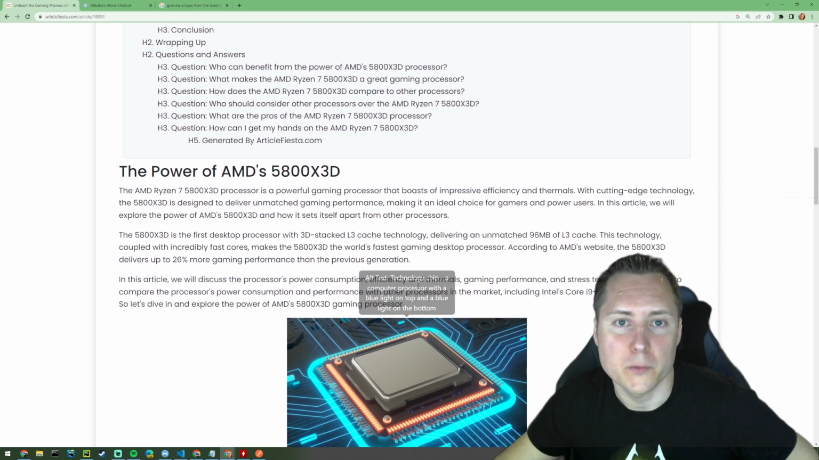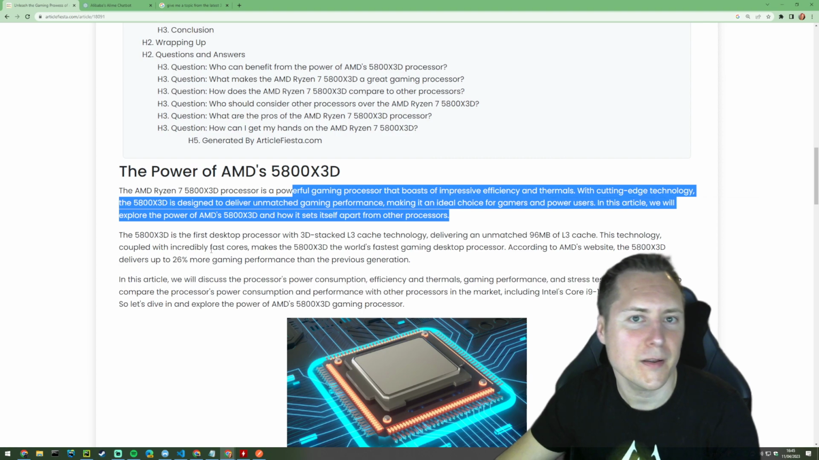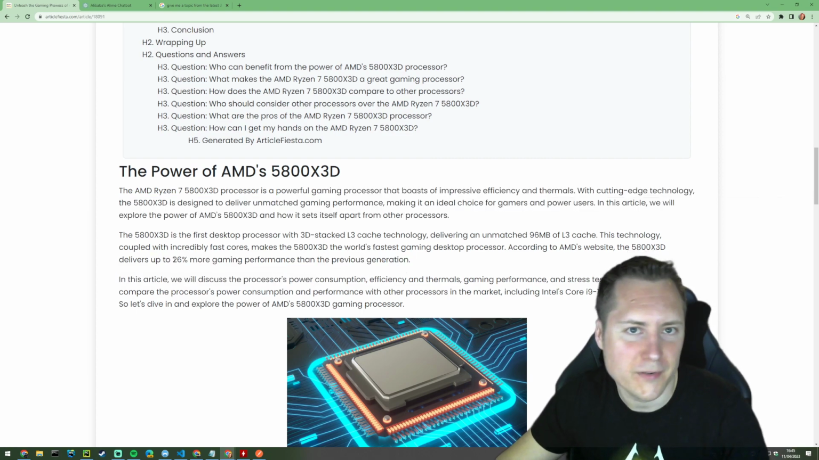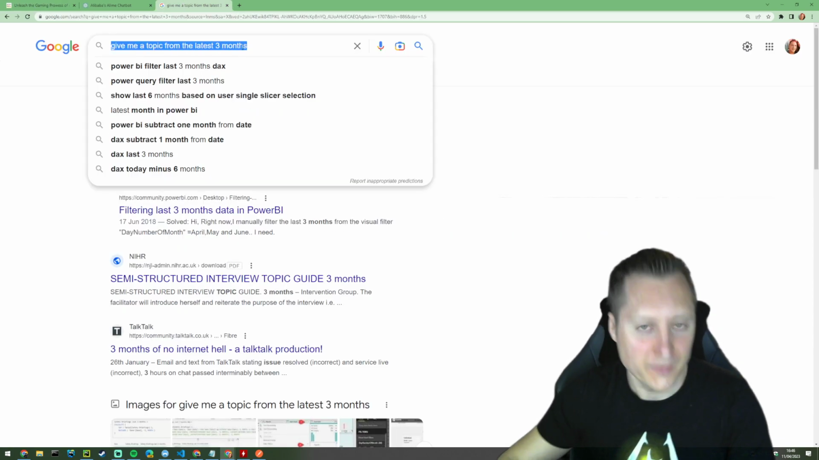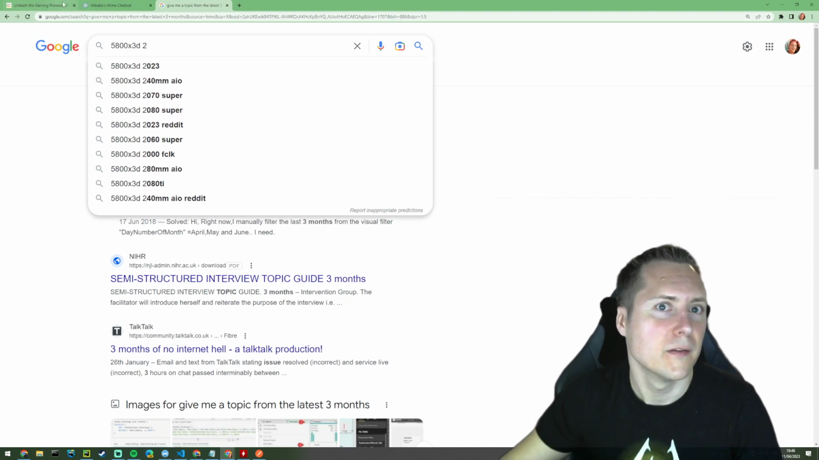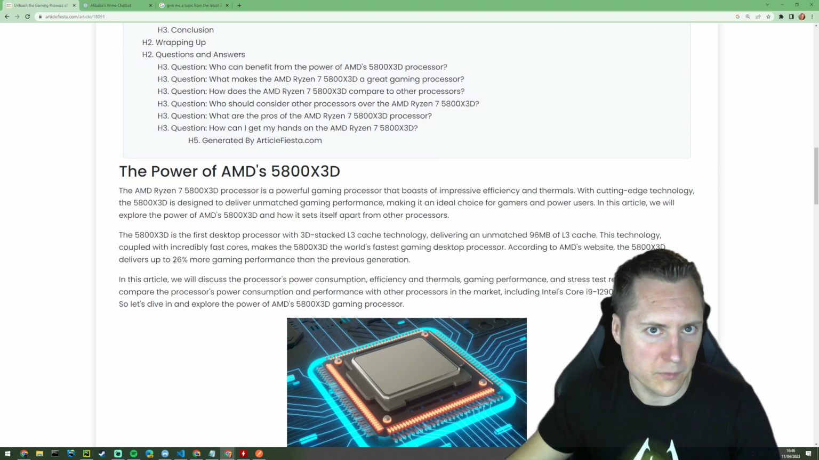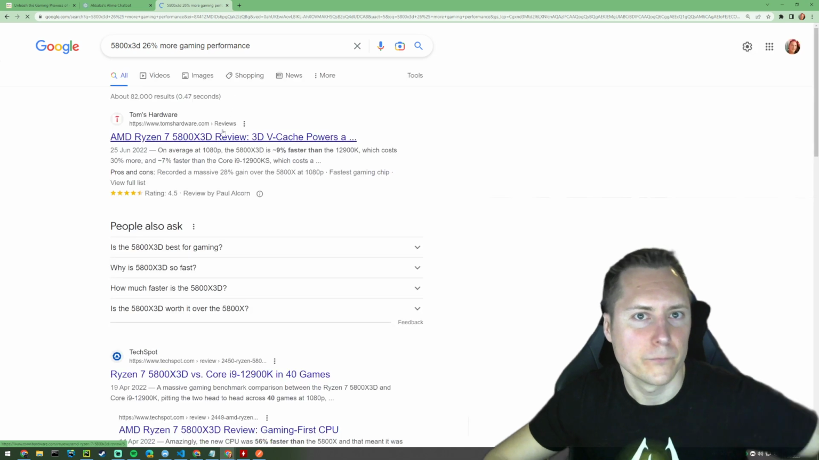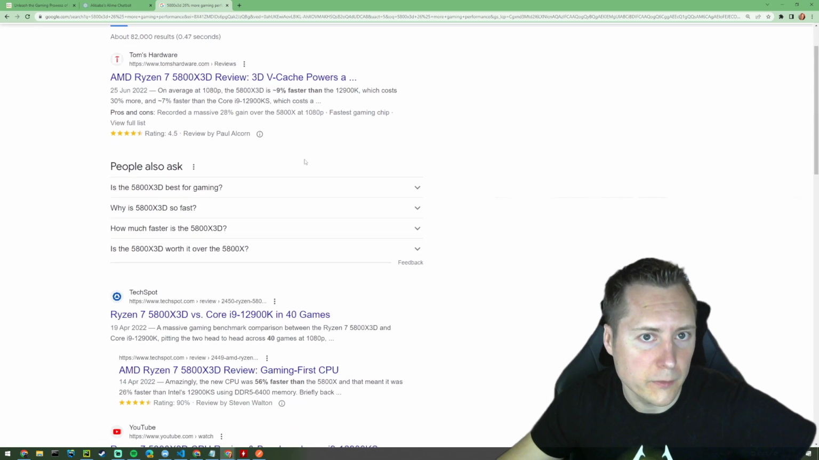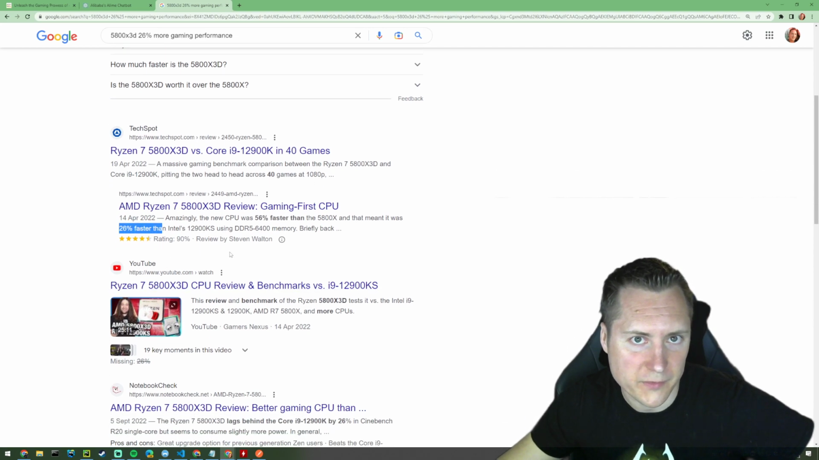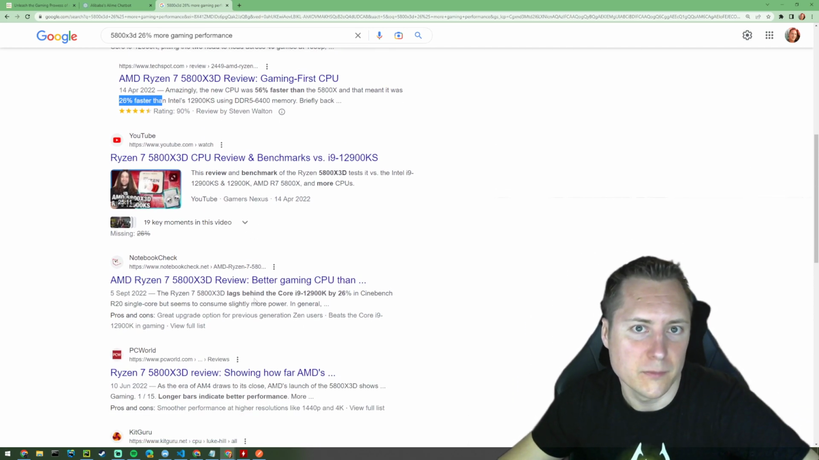There you go. It's talking about it being a powerful gaming processor. It's got up to 26% more gaming performance than the previous generation. Let's fact check that. X3D. Let's just go straight with the 26% more gaming performance, shall we? Because if that shows up in Google, then I know that's legitimate. That's against a thingy. Yeah, 26% faster. Oh, that's against Intel's. But yeah.